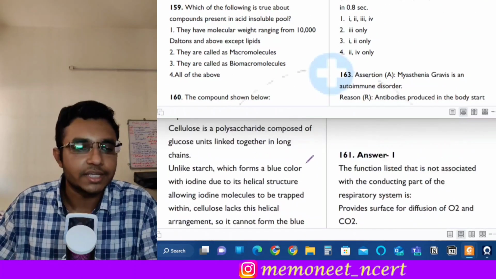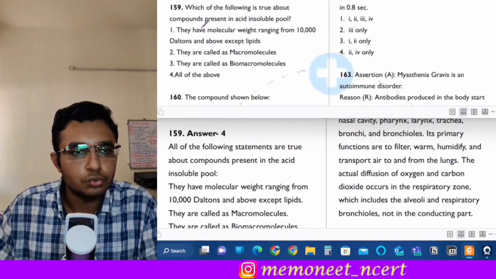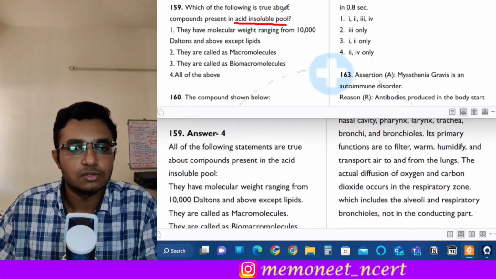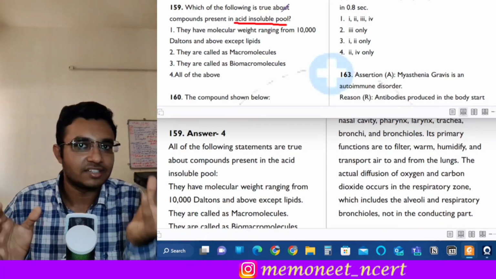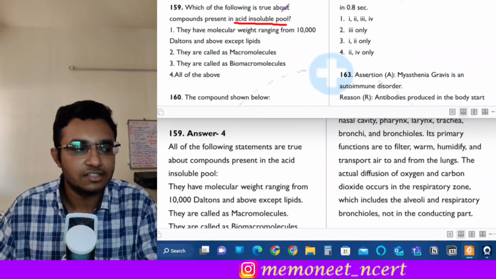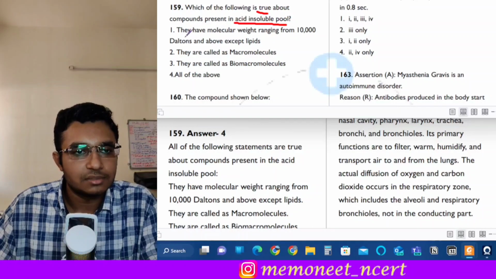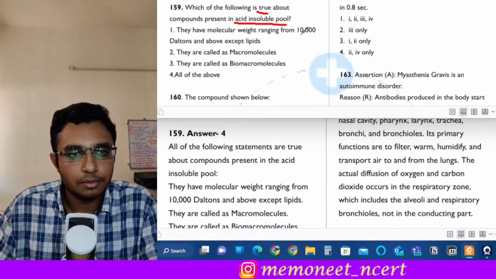Moving on to the next question, question number 159. Which of the following is true about the compounds present in the acid insoluble pool? Okay. So when the compounds are separated, we get an acid soluble pool and an acid insoluble pool. So it is asking about the acid insoluble pool. So which of this is correct? Okay. The first is, they have molecular weight ranging from 10,000 Daltons and above except lipids.